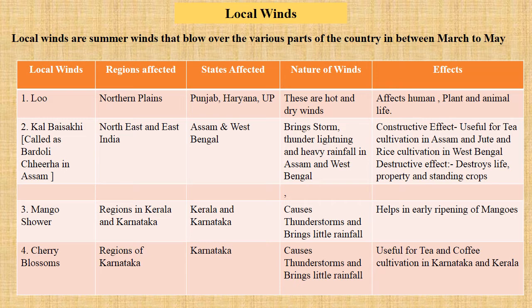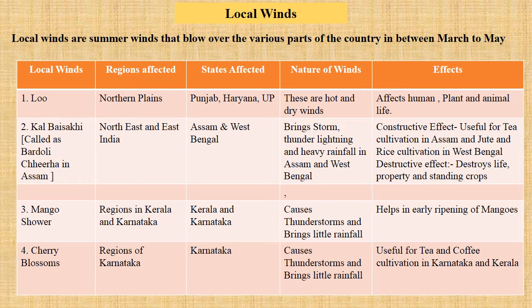It is called Loo. It blows in the northern plains of our country, that is Punjab, Haryana and UP. These winds are very hot and dry winds. These hot and dry winds do affect the health of animals and humans. It also affects the plant life. So these winds are destructive as they affect the life of plant, animal and human.